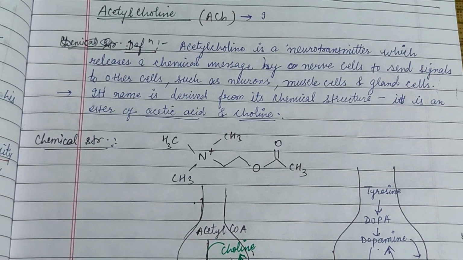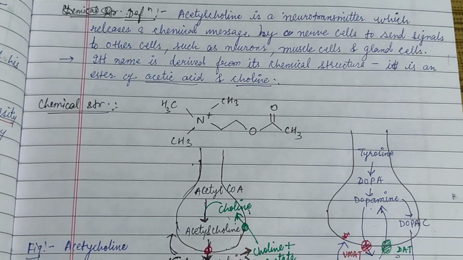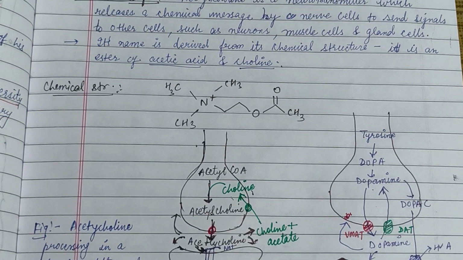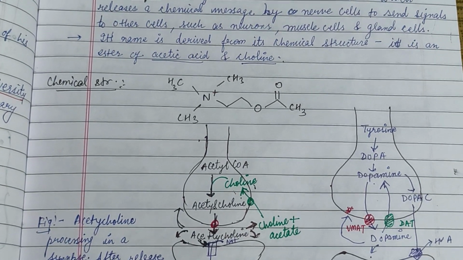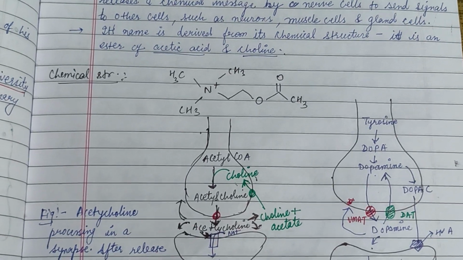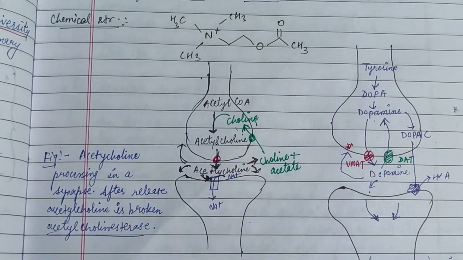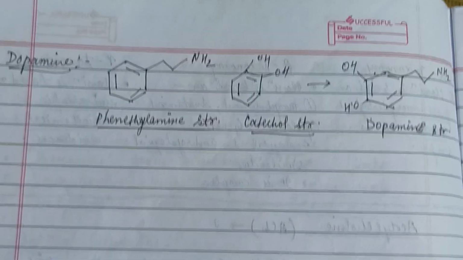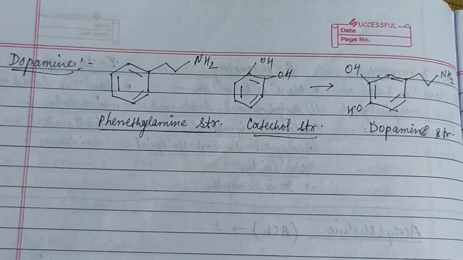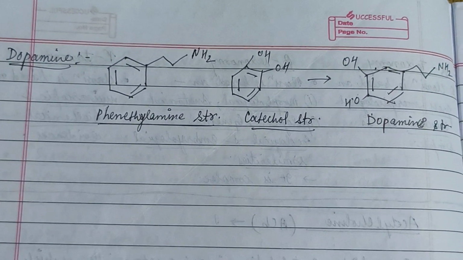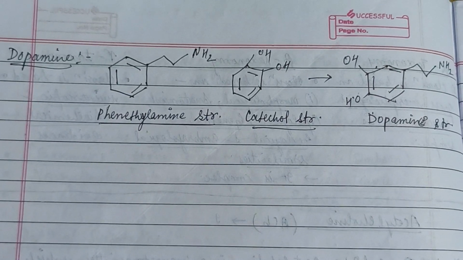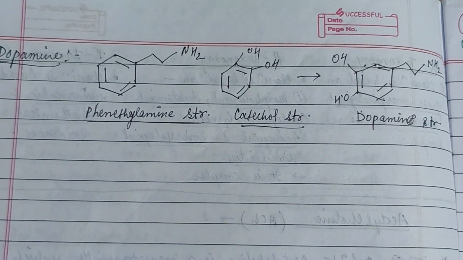So here is some description about acetylcholine, which is a neurotransmitter that releases a chemical message from our nerve cells to send signals to other cells, such as neurons, muscle cells, and gland cells. Chemical structures as follows. And this structure of dopamine suggests that the phenylethylamine structure and the catechol structure form the dopamine structure.